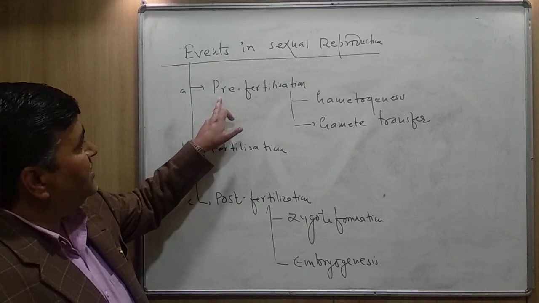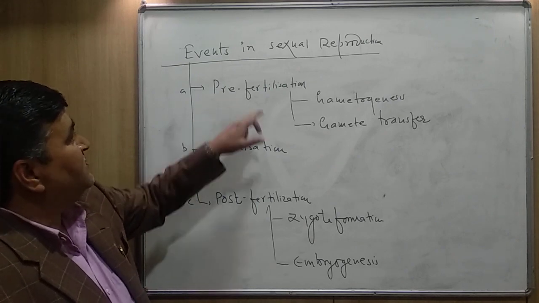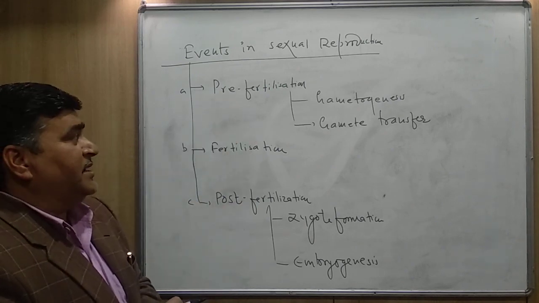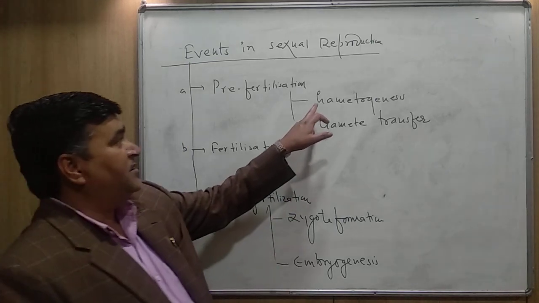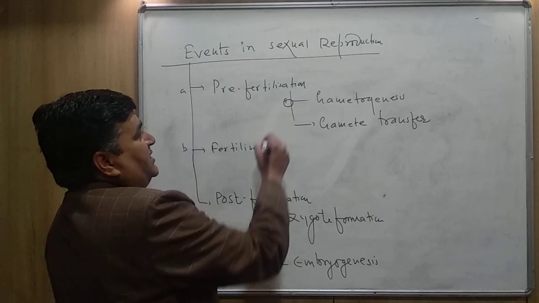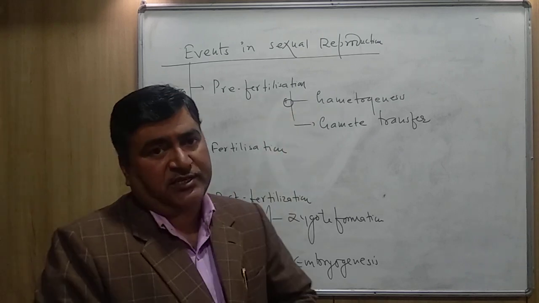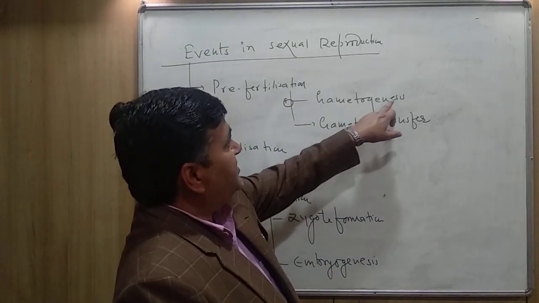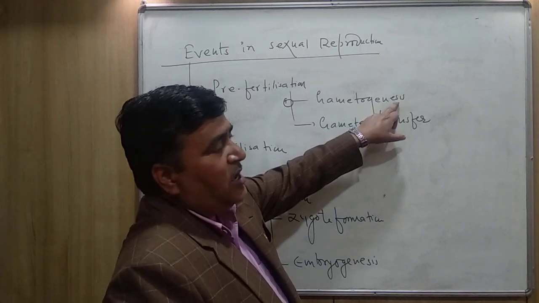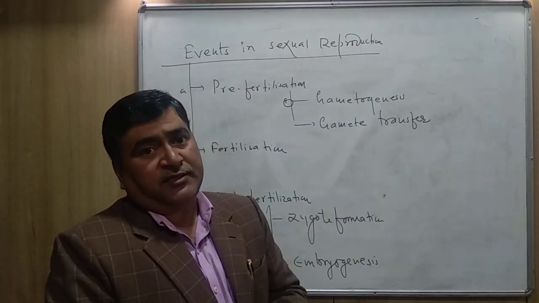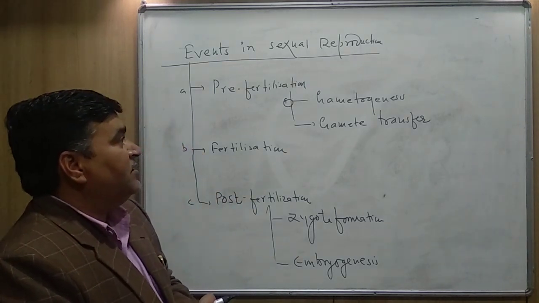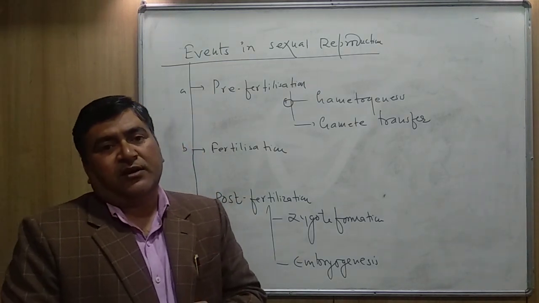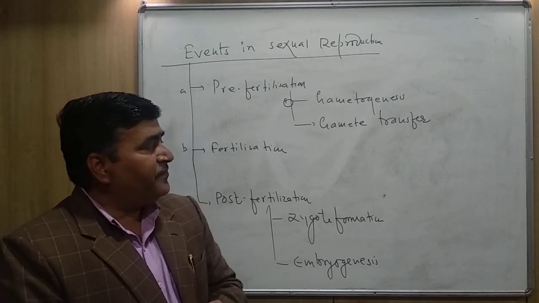So let us start with the first one, pre-fertilization, that is gametogenesis. What is gametogenesis? Genesis means production and gameto means gametes. Gametogenesis is the process of the production of gametes.